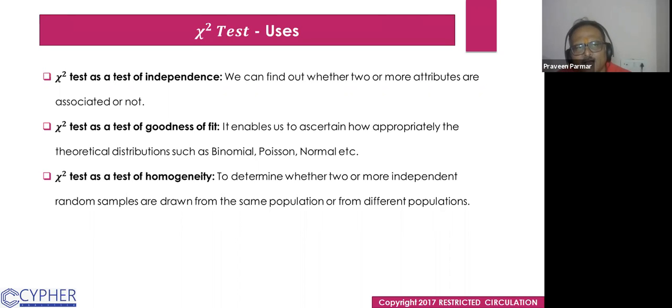Second, the chi-square test is a test of goodness of fit. It enables us to ascertain how appropriately theoretical distributions such as binomial, Poisson, and normal fit. We have different theoretical distributions. Normal distribution you are a little bit aware of. The binomial is also like a normal, but for discrete data. Poisson distribution is different. It is not a normal one, it is a little bit exponential.